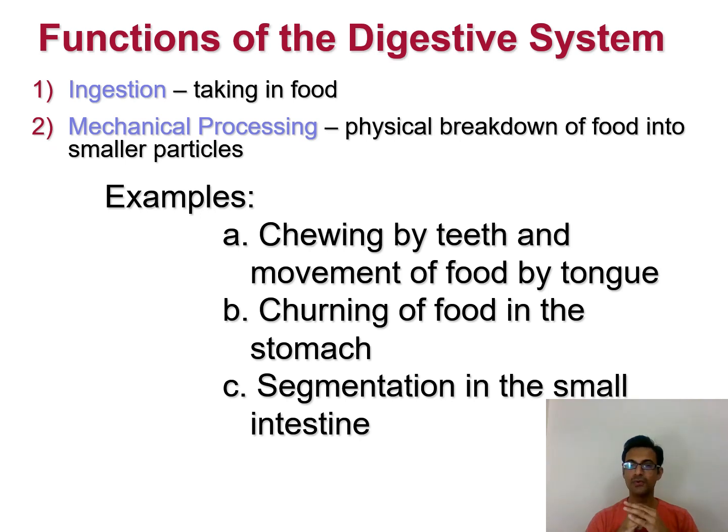So we chew the food, we swallow it, and then it gets churned, crushed, and mixed inside the stomach. Segmentation of that food into smaller molecules that can be absorbed takes place inside the intestine, the small intestine specifically.